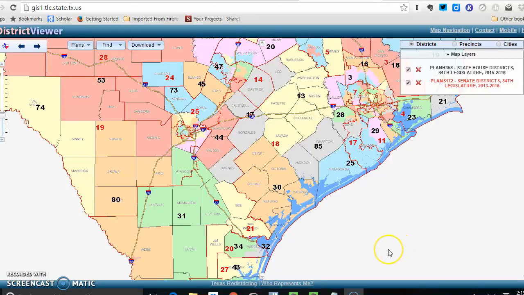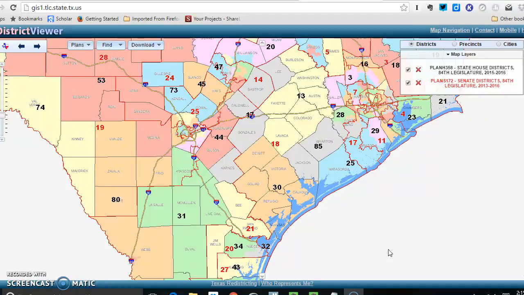This map is from the Texas Legislative Council, and this is designed just to give you a sense of some of the overlapping nature of districts that exist in the state of Texas. And one of the things to keep in mind is that you're actually represented by a significant number of elected officials, both at the federal and at the state level. Now, obviously, one thing that doesn't change in Texas is the fact that everyone's represented by our two United States Senators, John Cornyn and Ted Cruz. It gets a little more complicated when we drill down to the state and local level.